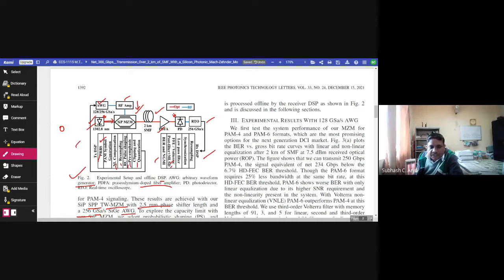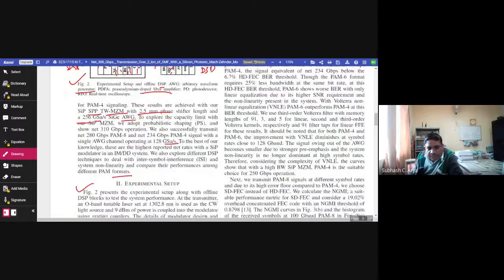So at transmitter side and receiver side, we have DSPs, and this is the transmission system. This is the modulator, this is the detector, and this is the channel. After 2 kilometer, a praseodymium doped fiber amplifier has been used.